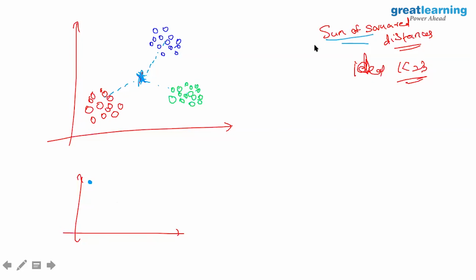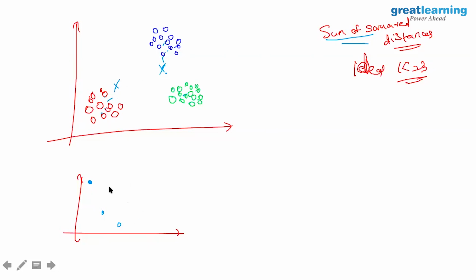The sum of square of distances, for instead of one cluster, if I set it at 2, what is going to happen to this? If I set 2, maybe this is the point. The sum of square distance between this object and this point, and this one and this point, will it come down? So I'm going to have a reduced distance. What happens if I set it at 3? It is going to come down even further.